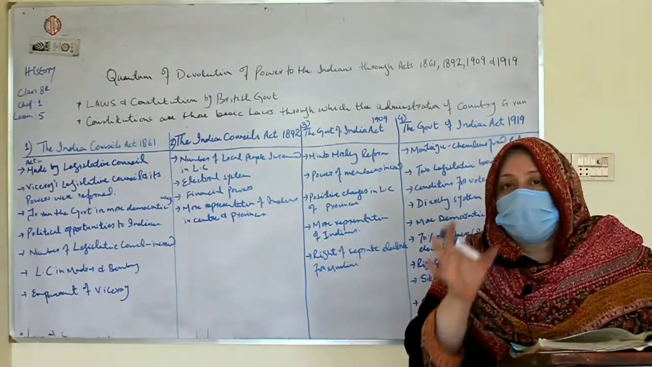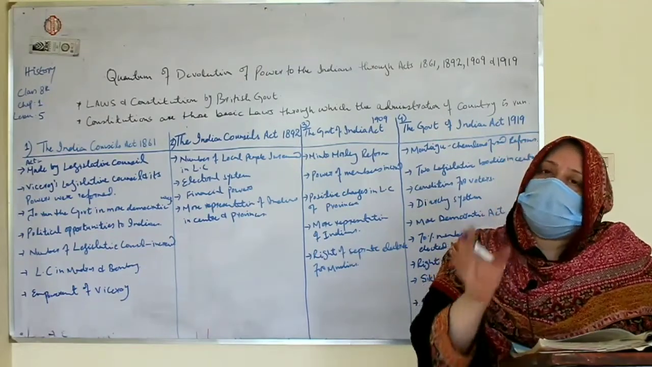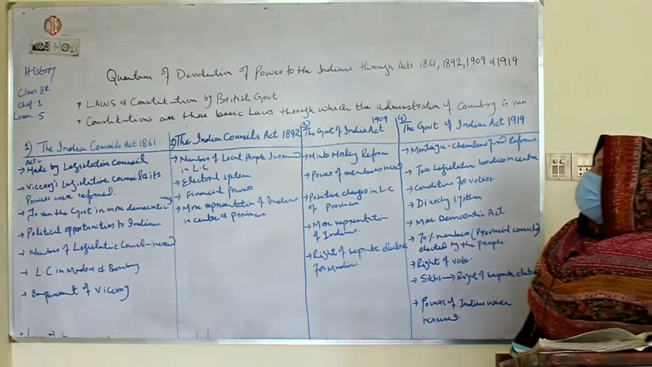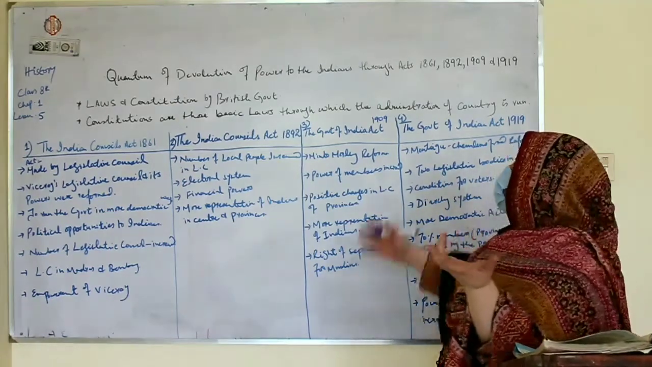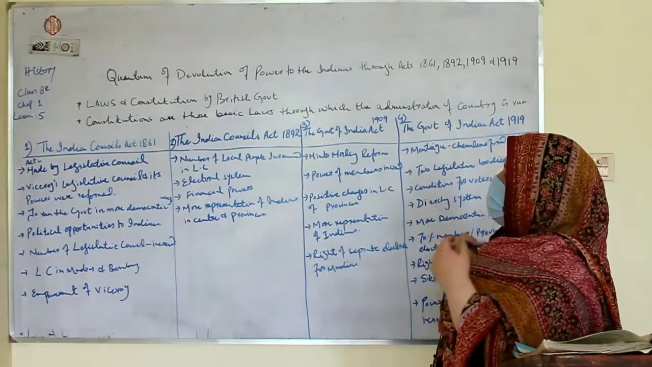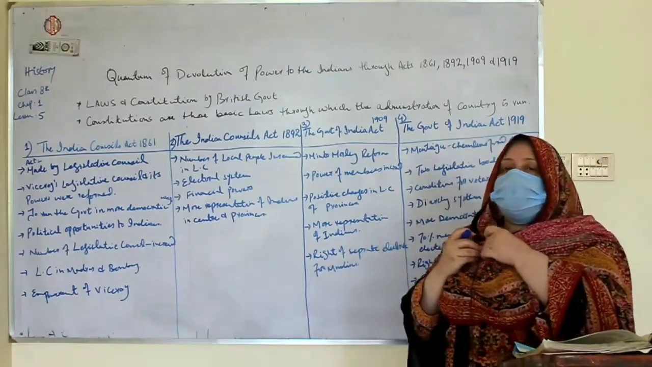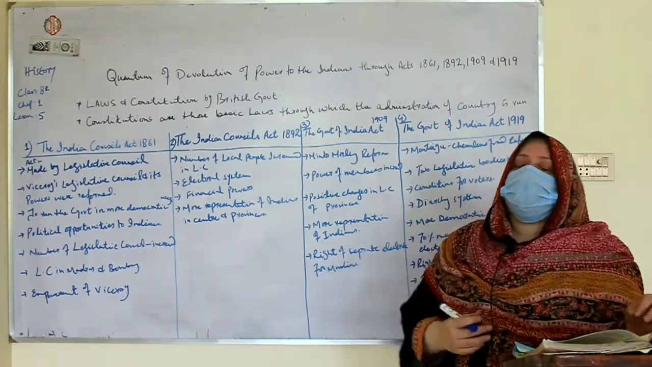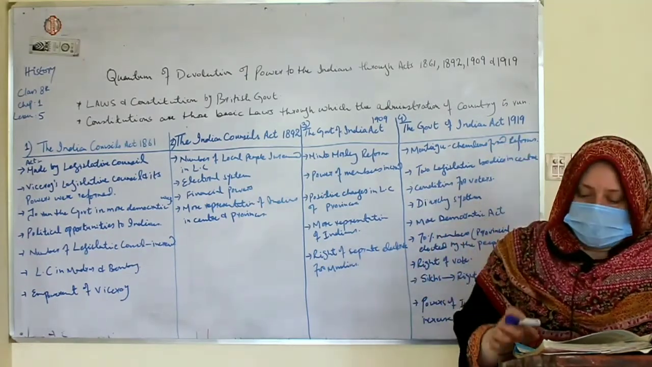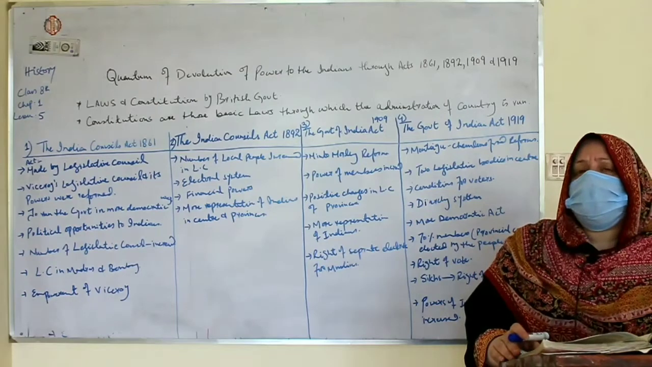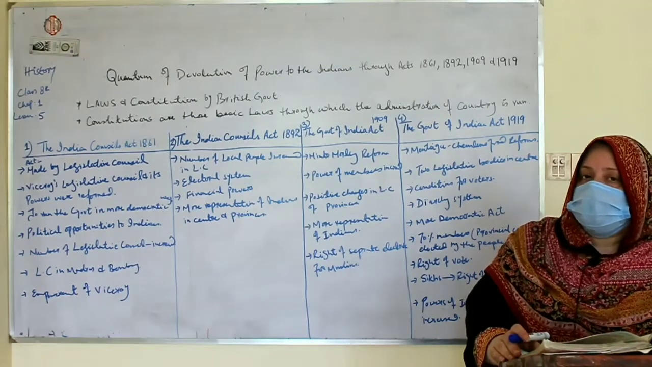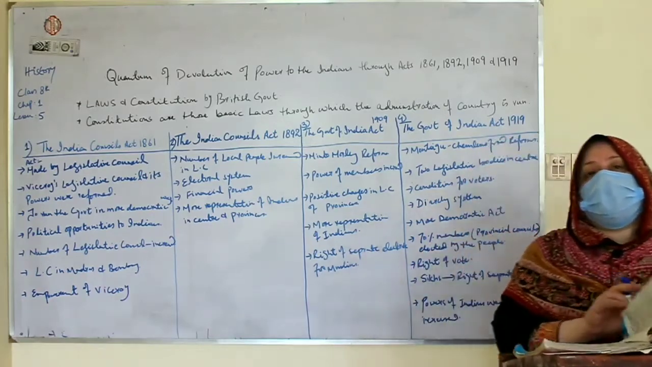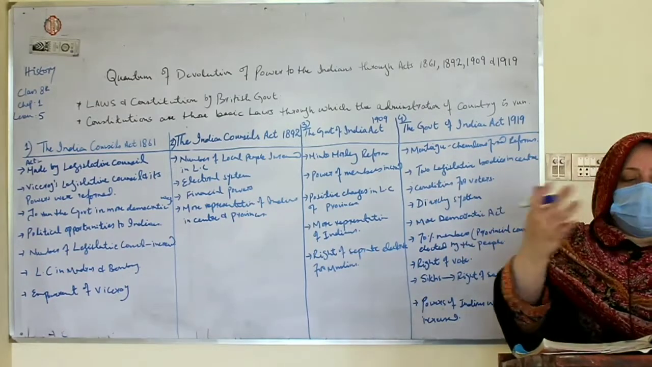So they should act properly. Their actions should be monitored. And what is constitution? Constitution is the basic laws through which the administration of the country is run. They make a constitution for the government so that the machinery of the government can be run smoothly. So the British government made many efforts to bring political reforms and to run the administration of the country in a smooth way.